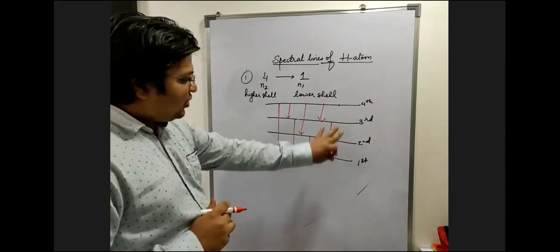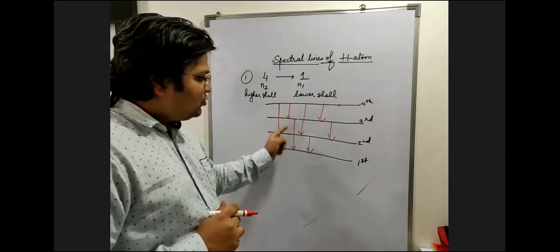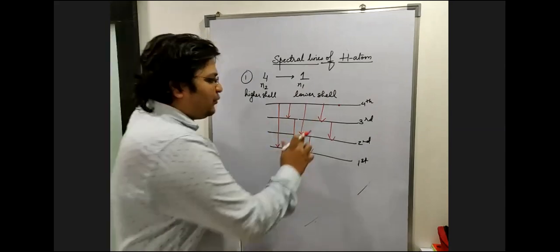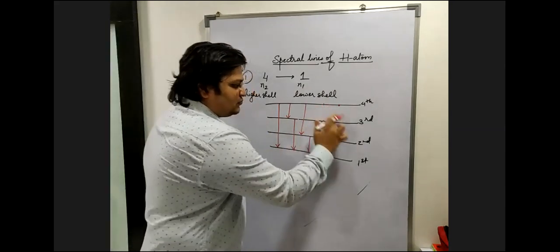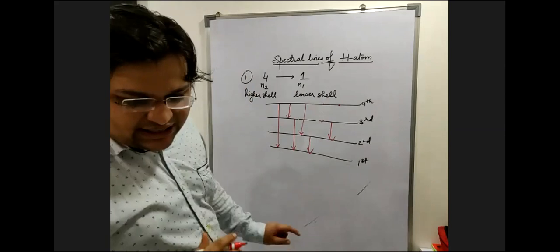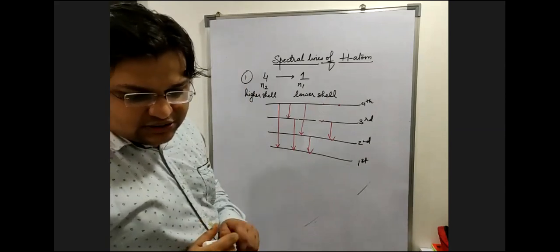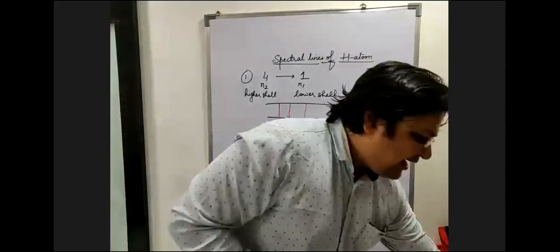How many lines do you have total? How many unique lines do you have? 1, 2, 3, 4, 5, 6. Has any line repeated? This line has repeated, look. How many lines are there all together? Rishikesh? 6. Can I make the same diagram this way also?